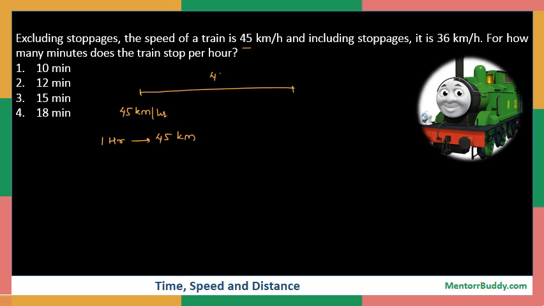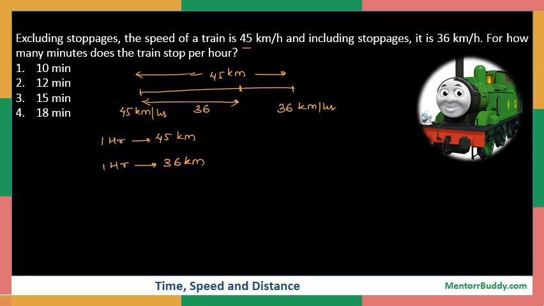So let us assume this is 45 kilometers completely. But when the stoppages happen, it is traveling with a speed of 36 km per hour. That means with stoppages in 1 hour, the train will be able to travel only 36 kilometers. That is, let's assume this much is the distance.